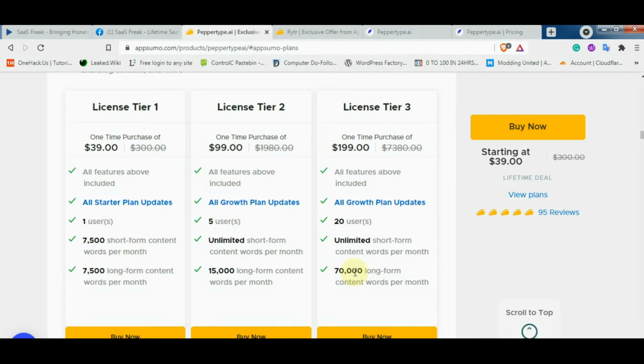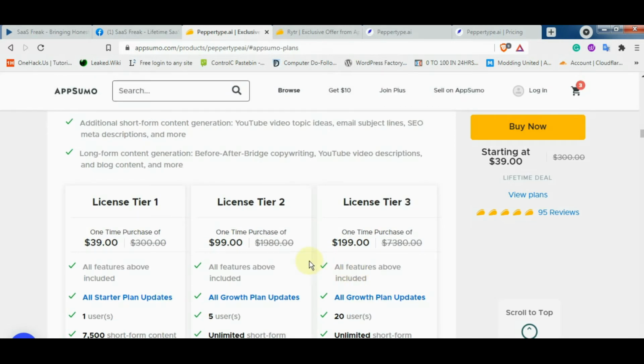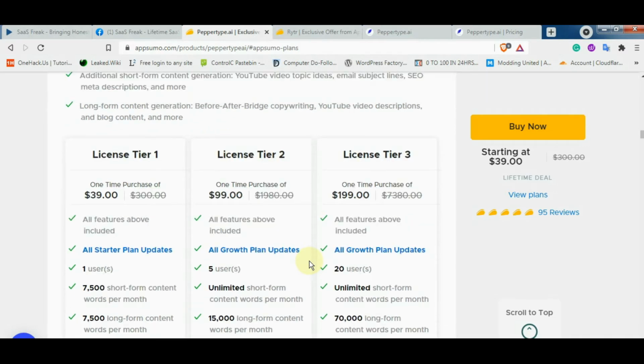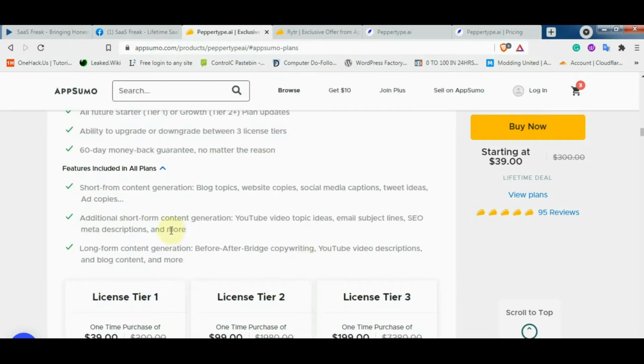merely 2-3 hours ago. Okay, so first of all, let me tell you what is long form and what is short form according to peppertype. Basically, short form content are the content like blog topics, website copies, social media captions, Twitter ideas, ad copies, or you can say anything that is under one paragraph. Okay, however, long form content are like before and after bridge copywriting, YouTube video descriptions, blog contents, and other, which are basically more than one paragraph. Okay, so in a nutshell, that's it.